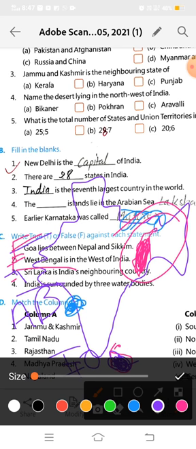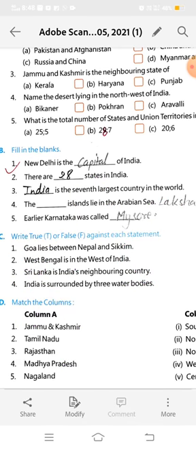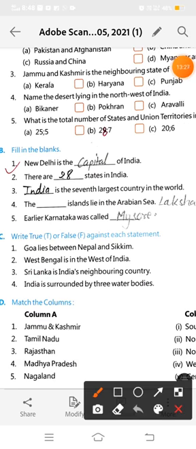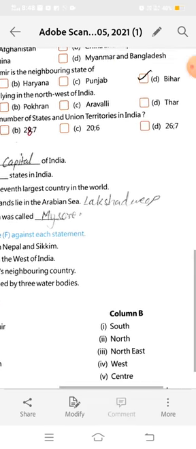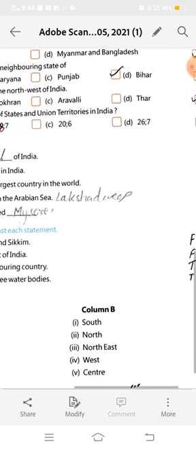Okay, and here we have the Bay of Bengal. So India is surrounded by 3 water bodies. So what should be our answer? First is false, second is false, third is true, fourth is true.